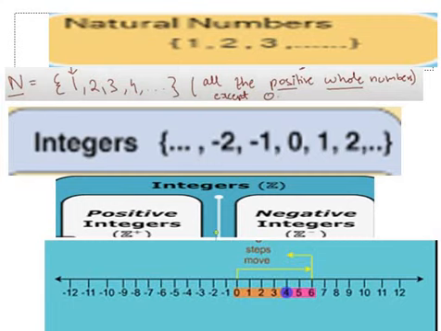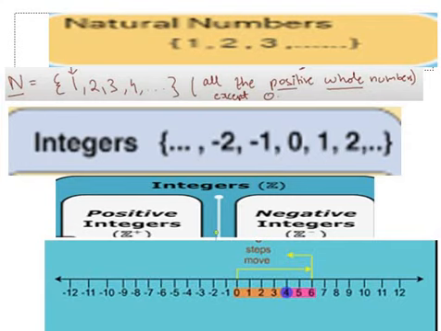If we talk about positive integers particularly, I will only have positive whole numbers just like in natural numbers. And if I talk about the set of negative integers, this one Z minus, I will only have negative whole numbers, right?